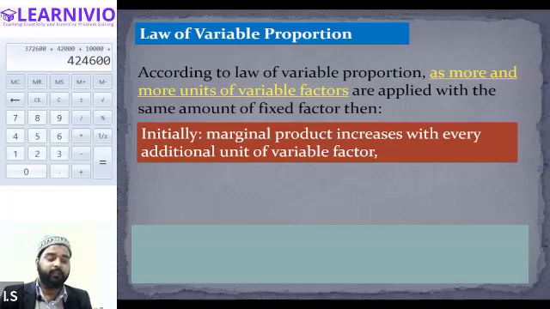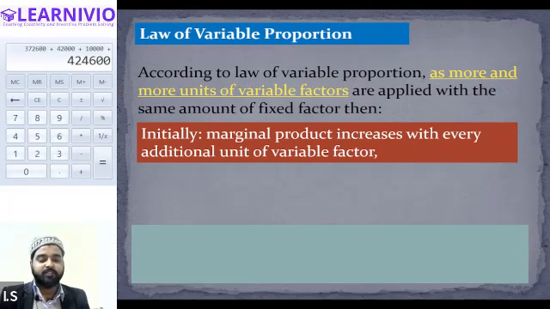That means when at the beginning of production more labors are added to the production unit, they will be giving you positive return. They will be giving you more contribution as compared to the previous labor. Every labor added in the initial process of production will give you more return as compared to the previous labor. That means marginal product is increasing with every additional unit of variable factor.